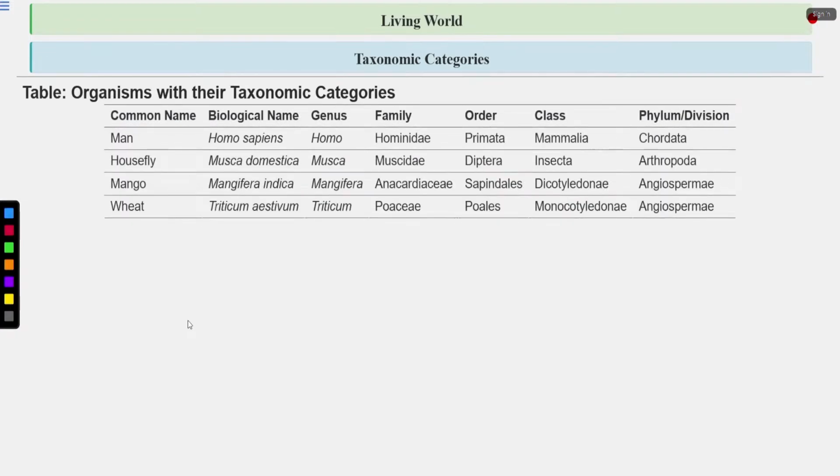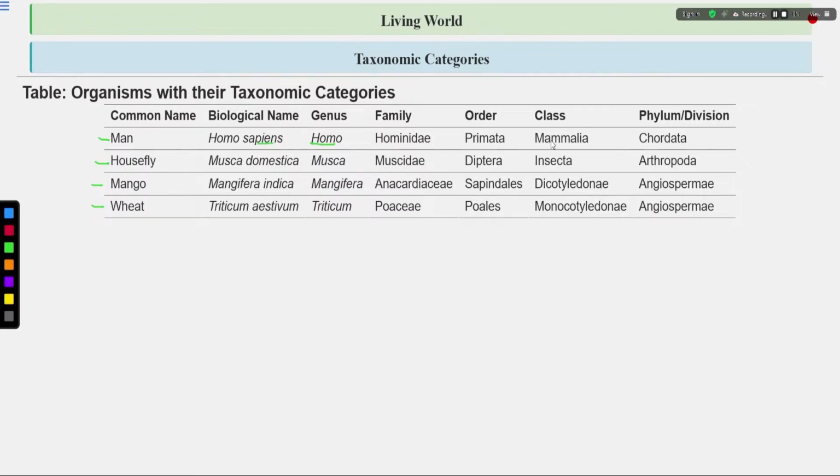Now this is a table showing you organisms with their taxonomic categories. The common names are given: man, housefly, mango, and wheat. What are the biological names? Let's talk about man. Biological name is Homo sapiens. Genus is Homo, species is sapiens. Family is Hominidae.